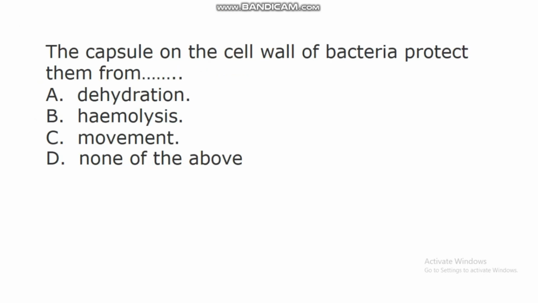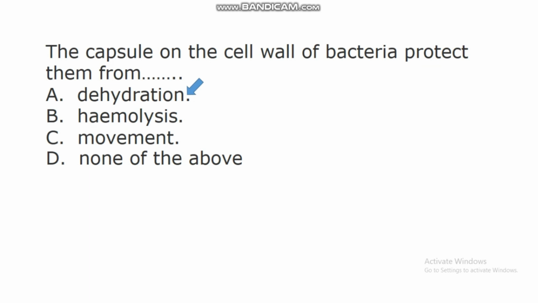The next question says, the capsule or the cell wall of bacteria protects them from dash. A. Dehydration. B. Hemolysis. C. Movement. D. None of the above. In this question, the correct answer is A. Dehydration.